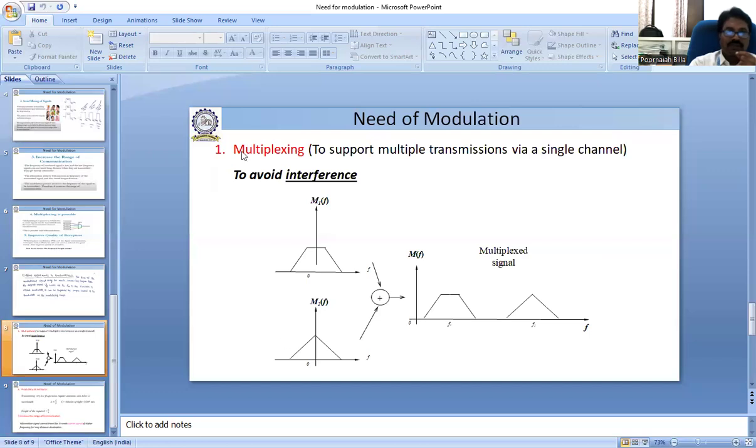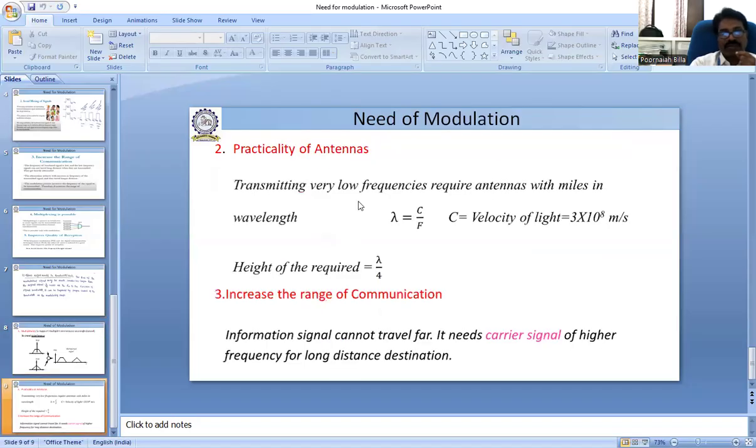So these are the benefits. Two signals are modulated at different frequencies, which avoids interference and makes multiplexing possible. It also gives a practical antenna size and increases the range of communication. The information signal cannot travel long distances by itself; we need to carry the signal at high frequency for long distances. Thank you.